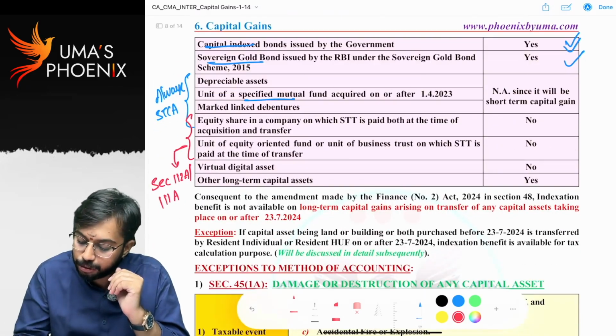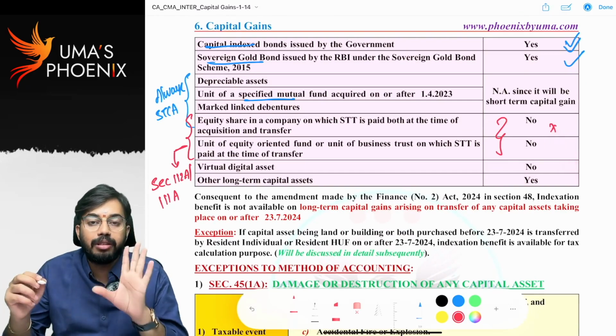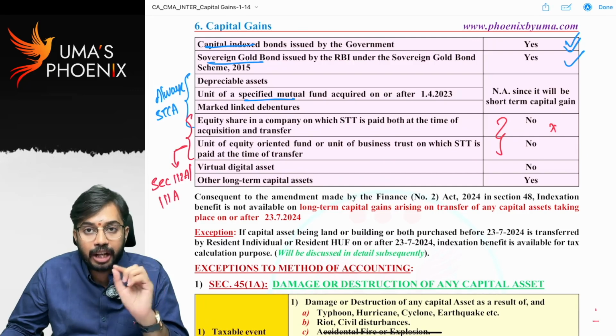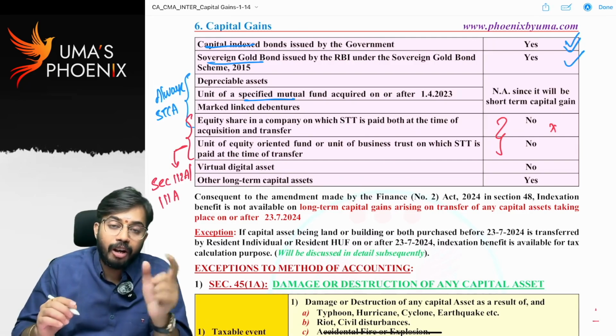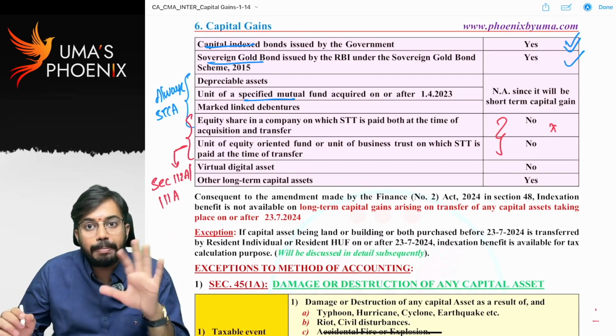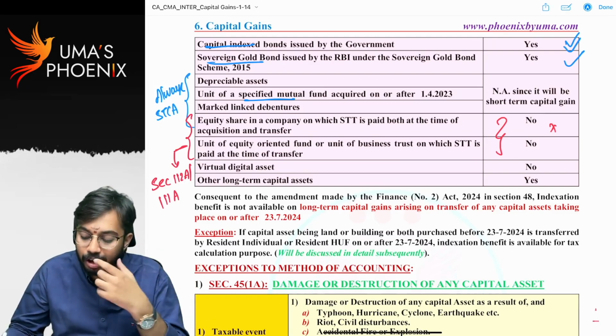That's why for these two capital assets, indexation benefit is not available. Because listed equity shares acquired on which STT is paid are covered under section 112A. So those capital assets which are covered under section 112A or 111A, indexation benefit is not available.